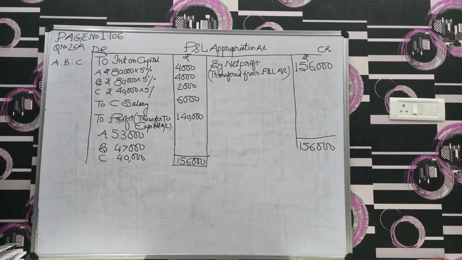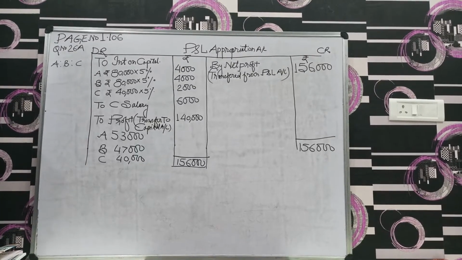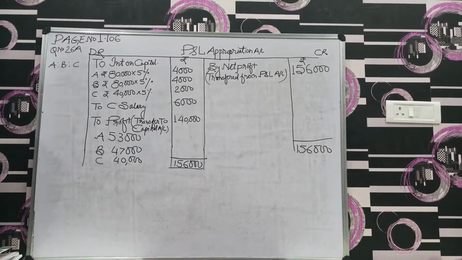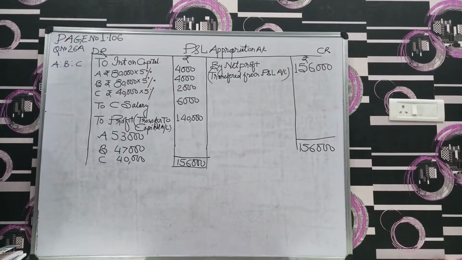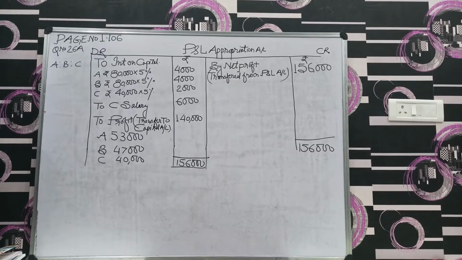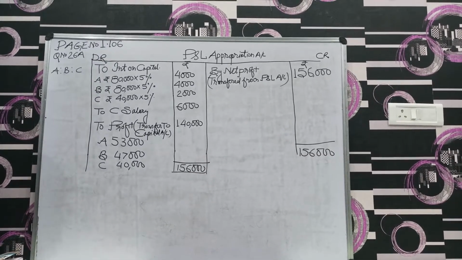Number two, whenever we prepare a profit and loss appropriation account, two items you always have to keep in your mind: rent paid to partner and interest on loan paid to partner.